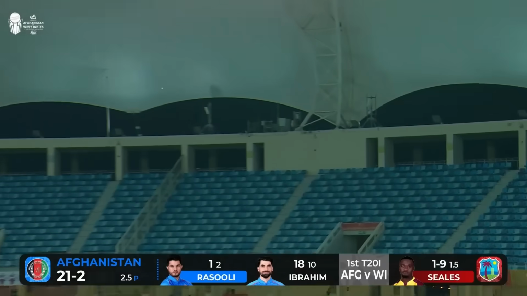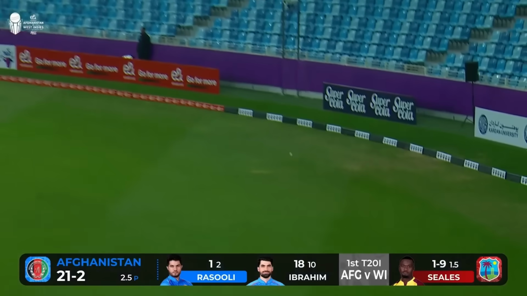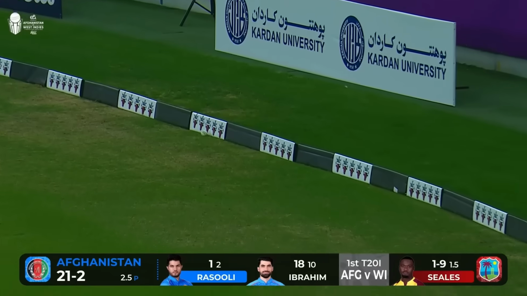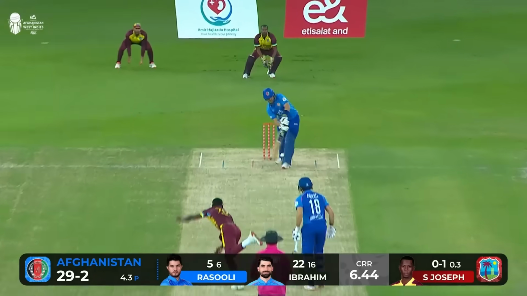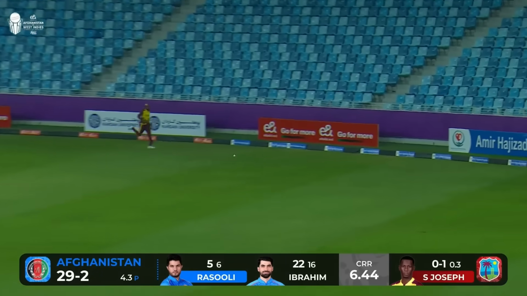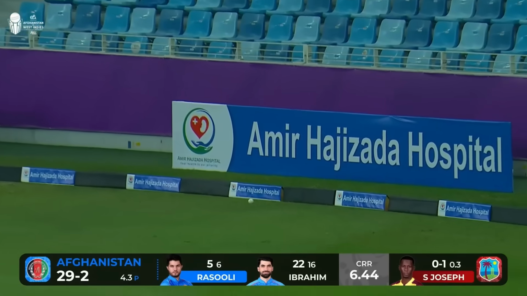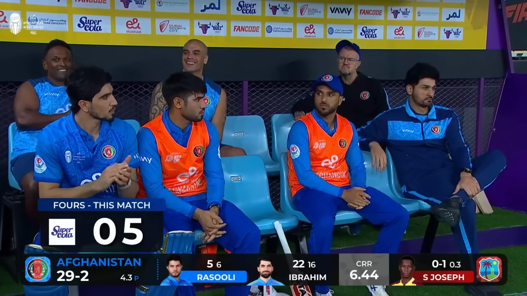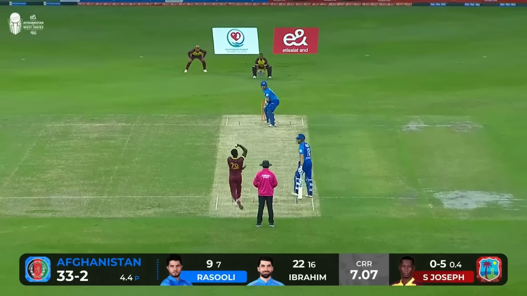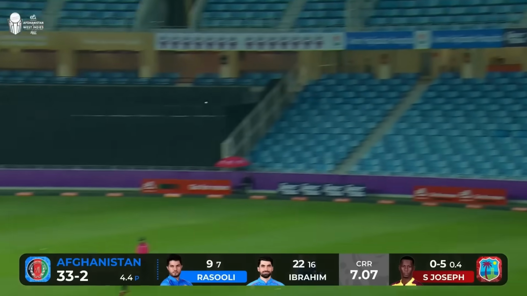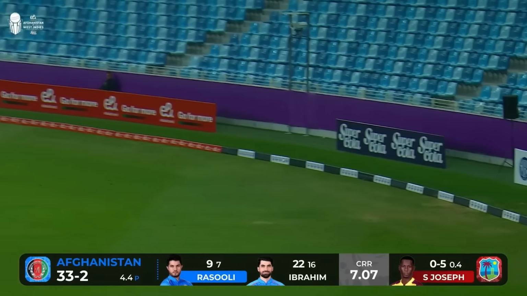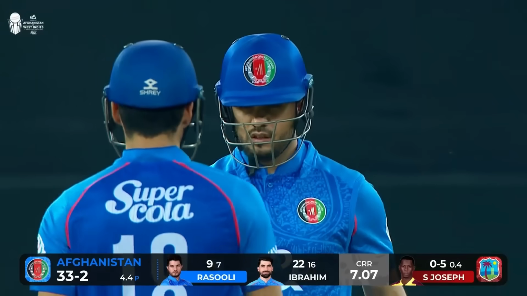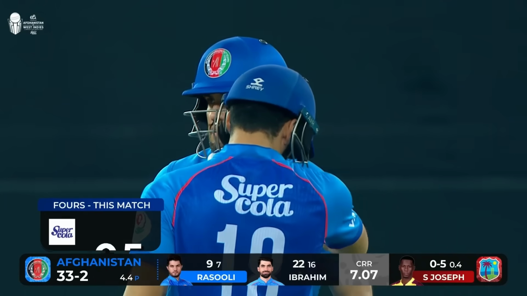Oh, it's in the air. There's no fielder down there. And that will run down to the boundary. Into form. This one is clipped hard and square and will reach the boundary. Error in line, strung down the leg side. Clobbered through the onside. It's bouncing away to the fence for 4. Back-to-back boundaries for Darwish Rasuli.